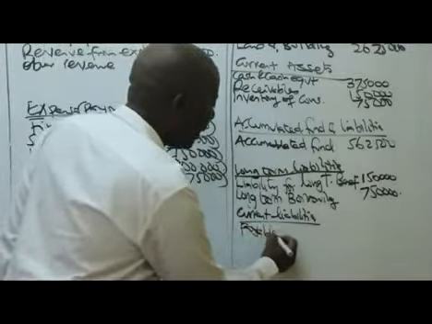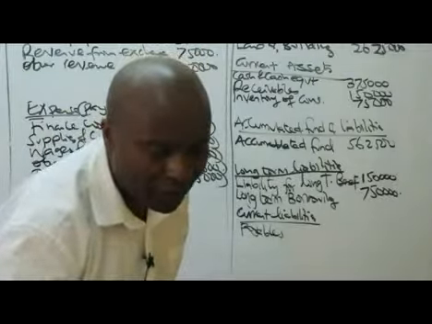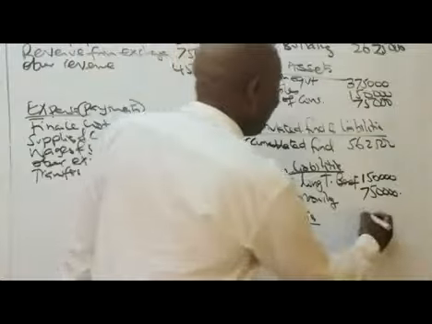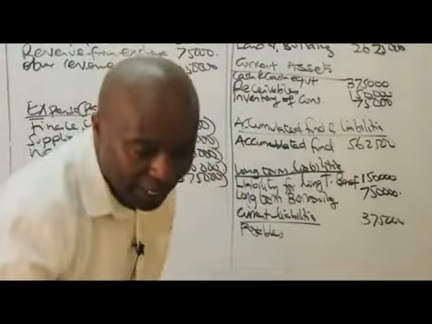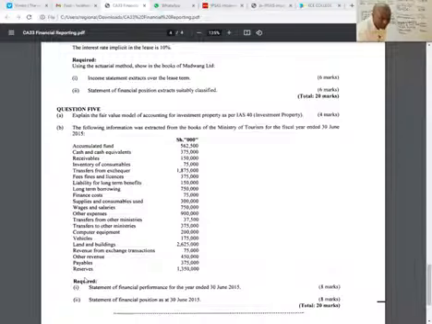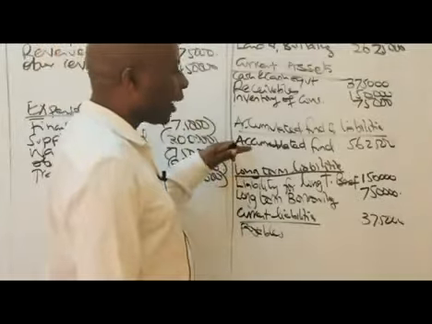Payables of how much here, somebody? Payables of 375,000. And then lastly, ladies and gentlemen, the last item here is called reserves. Reserves is an equity component, so that will come under equity, which is an accumulated fund.